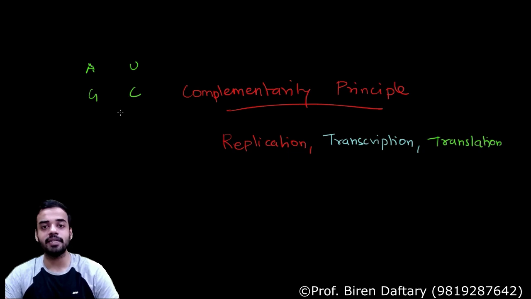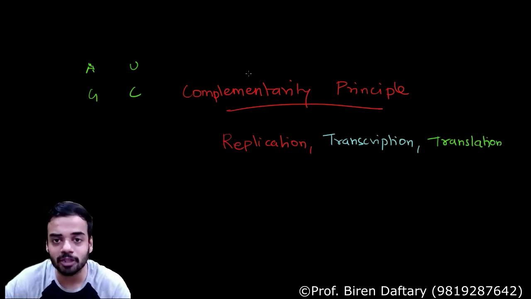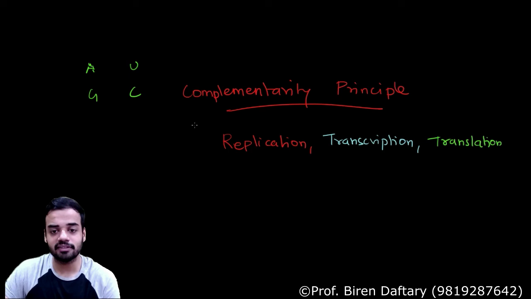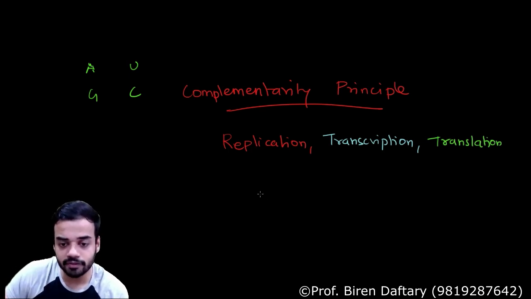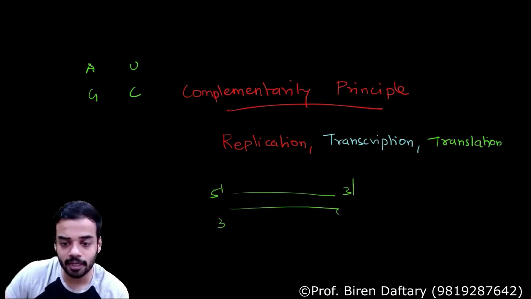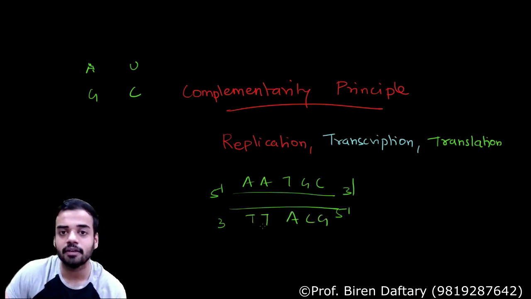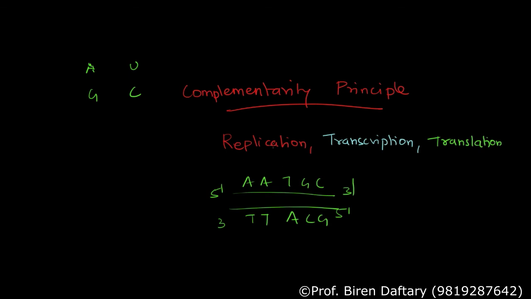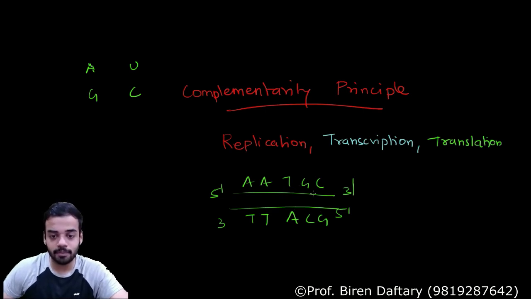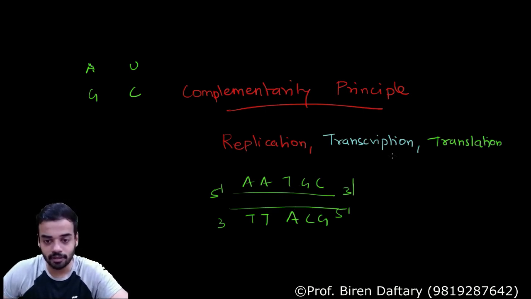So what is the complementarity principle? Complementarity principle means opposites. For example, in replication, if this is one strand of DNA 5 prime to 3 prime and this is 3 prime to 5 prime, and if the sequence here is AATGC, the sequence over here will be TTACG. Why? Because these are complementary. So this is following the complementarity principle, correct?